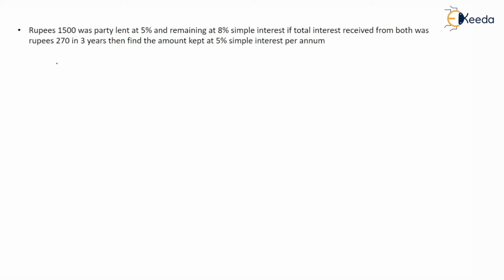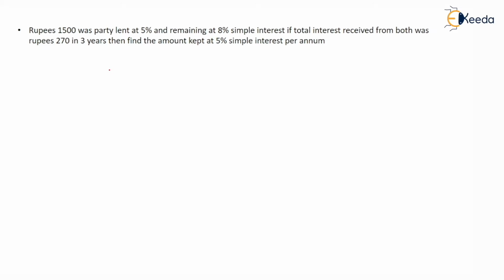So here is the question: if rupees 1500 was partially lent at 5% and the remaining at 8% simple interest, and the total interest received from both was rupees 270 in 3 years, then find the amount kept at 5% simple interest per annum.